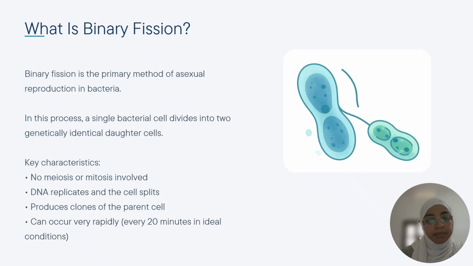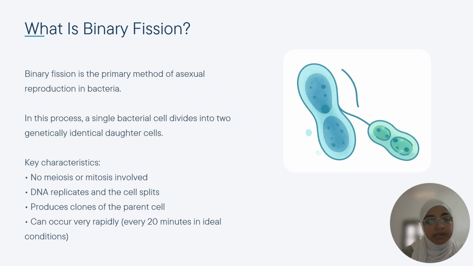Binary fission is the primary method of asexual reproduction in bacteria. In this process, a single bacterial cell divides into two genetically identical daughter cells. That means a double clone of the parental cell. A parental cell is converted into a double clone. One is converted into two.